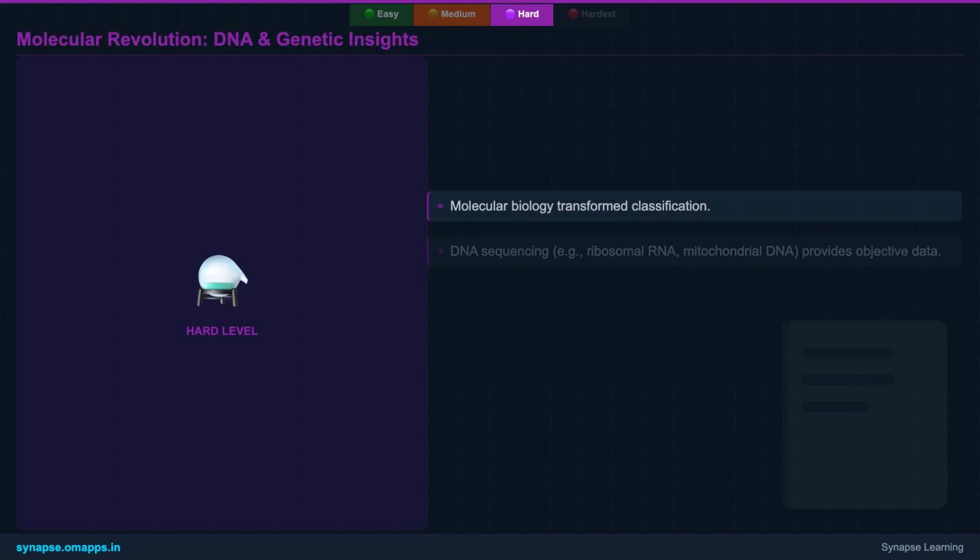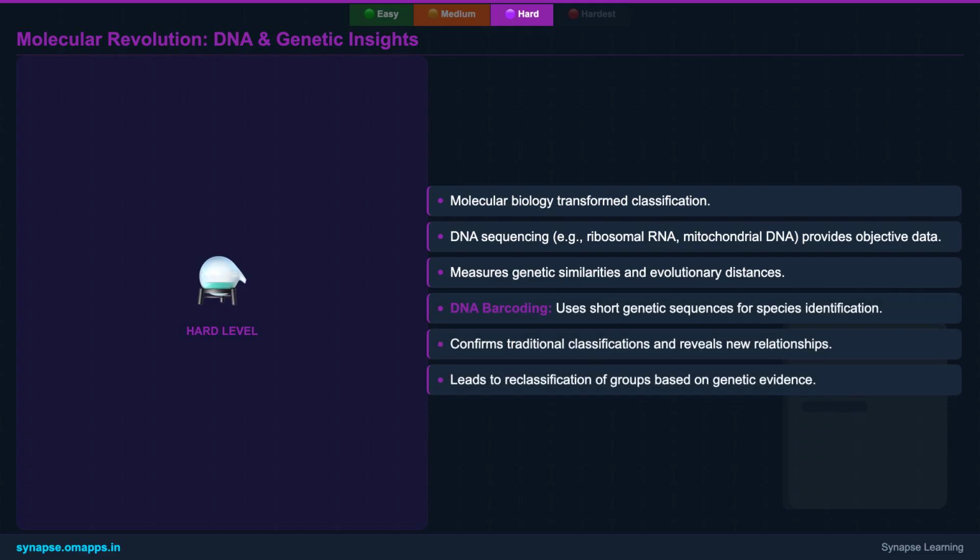The revolution in molecular biology has profoundly impacted classification. Techniques like DNA sequencing, especially of ribosomal RNA and mitochondrial DNA, provide powerful tools to measure genetic similarities and differences between organisms. These molecular barcodes offer objective data to determine evolutionary distances.